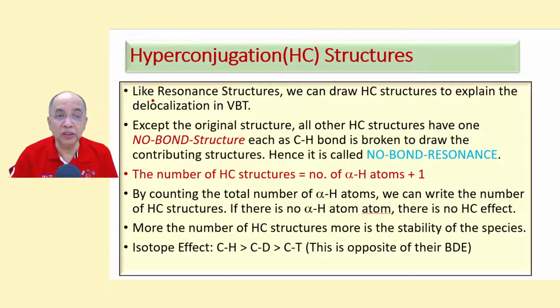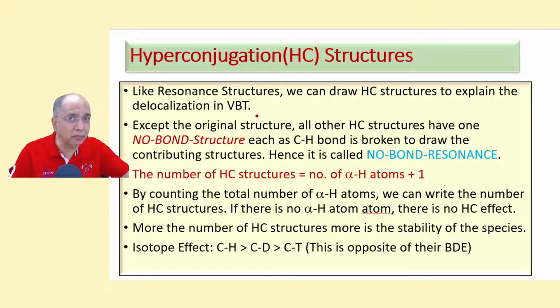Let me read out. Like resonance structures, we can draw HC structures. What is HC? Is it Hycote? No. It is hyperconjugation structures to explain the delocalization in the concept of VBT. So resonance structure writing is analogous to Lewis structures.